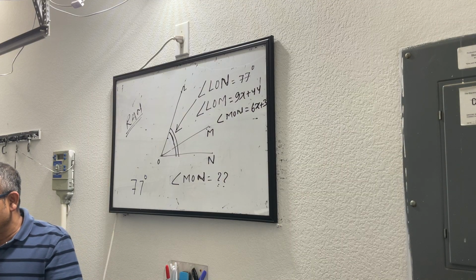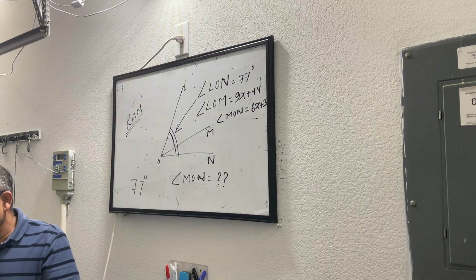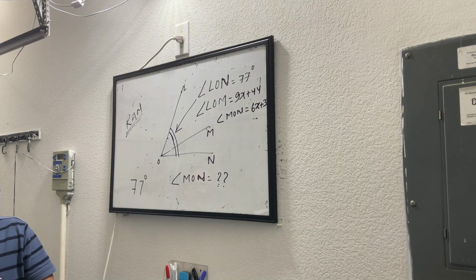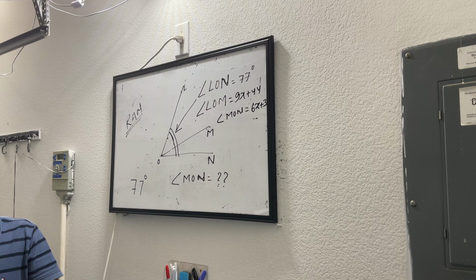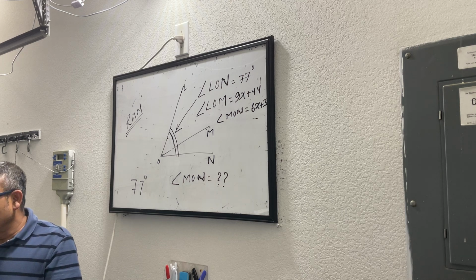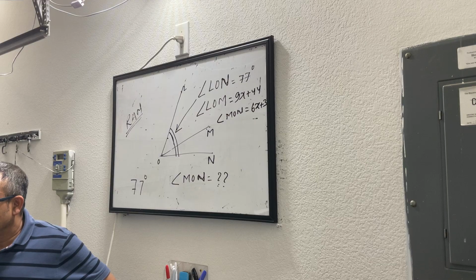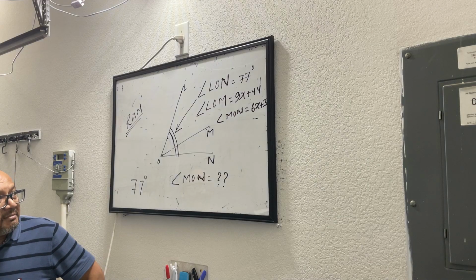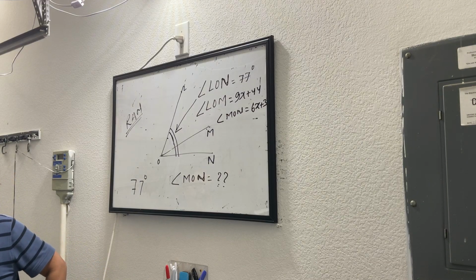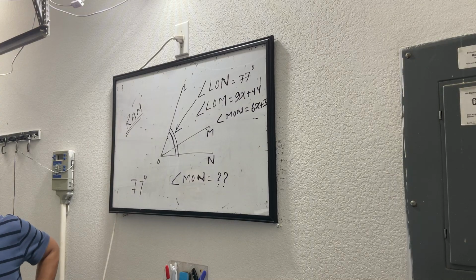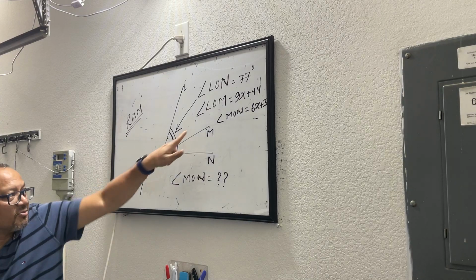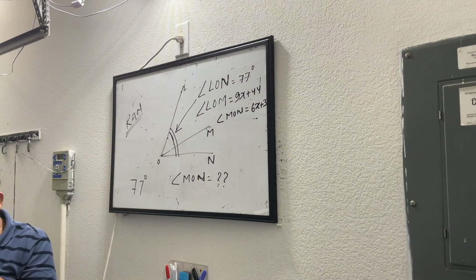I also agree mostly. For LOM I got 62 and for MLN I got 15. Okay. Let's see what Sidhu got. I think X is 2. I don't know if I need to know about X. I need to know about MON. So if you could tell me what is the value of MON, that will make me happy.